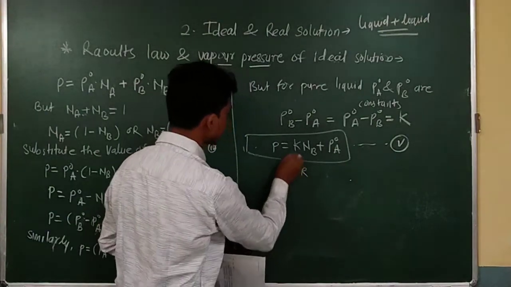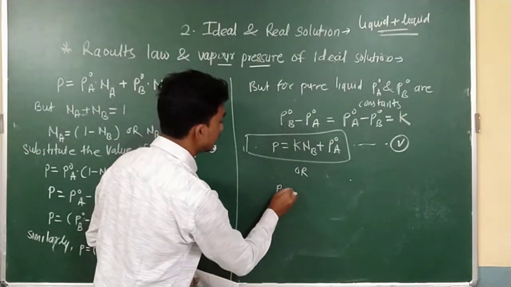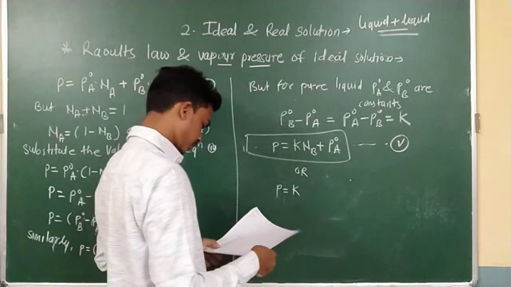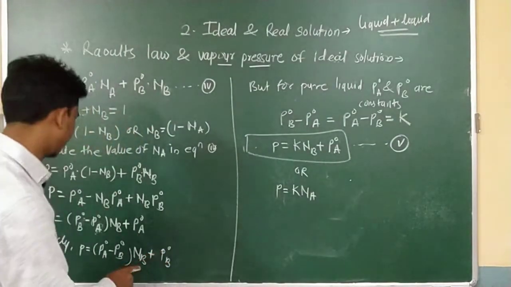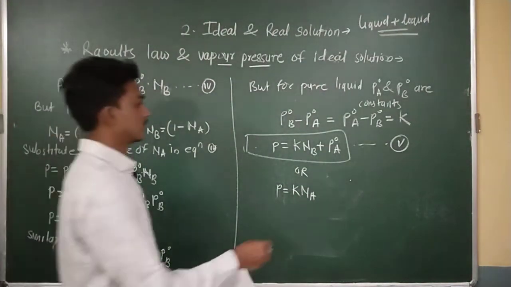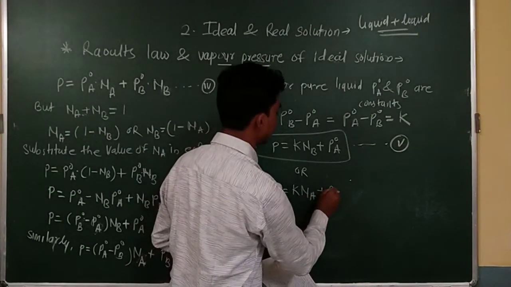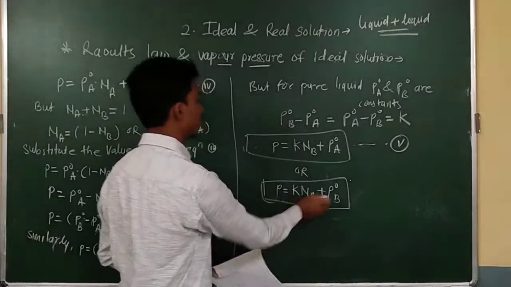Or simply for the B component I can write like that, P is equal to K, here is NA, NA plus P naught B. This is for the B component.